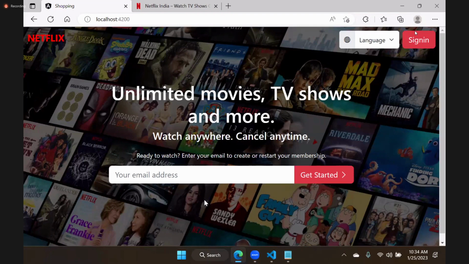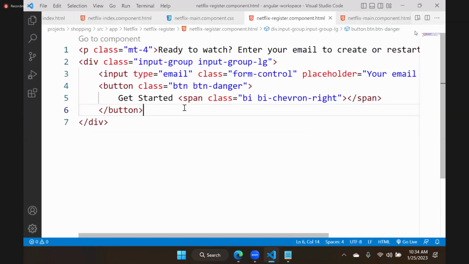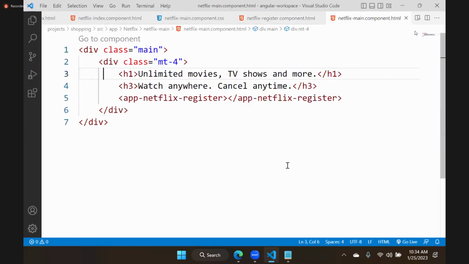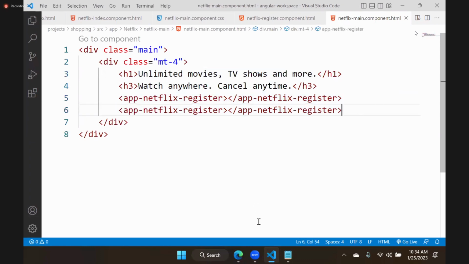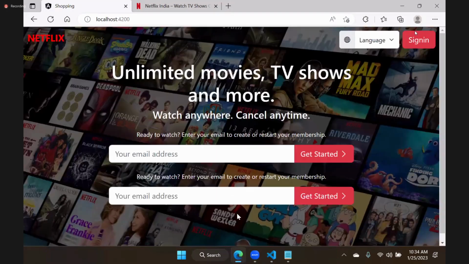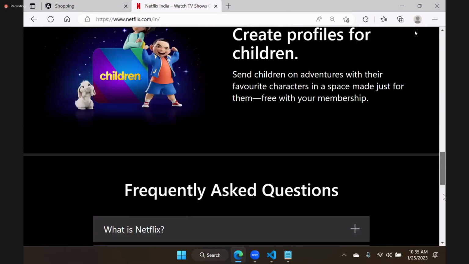And by using all the components, am I right? So here we have Netflix index, we have Netflix header, Netflix main, and Netflix register. What is the advantage? I told you already. Suppose I go to the index main component and I want another register form. Then what you do? Just copy another, and you can see another register form will come. Somewhere at the bottom you want another register form, because Netflix has that. At the bottom, you can see register is there again.